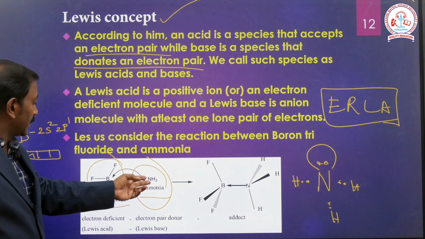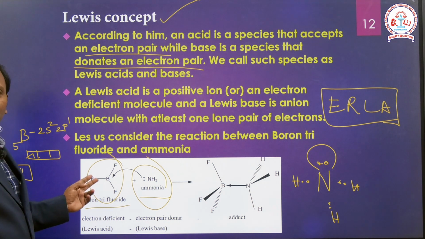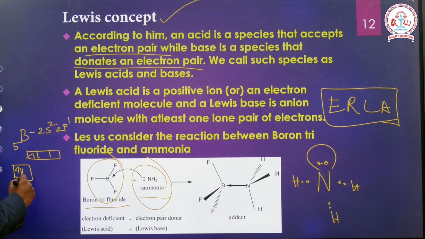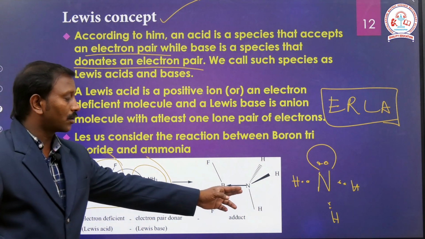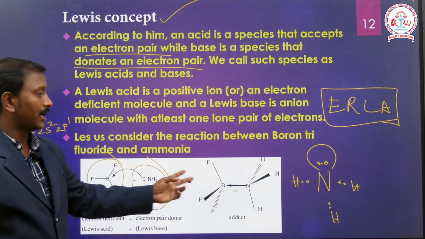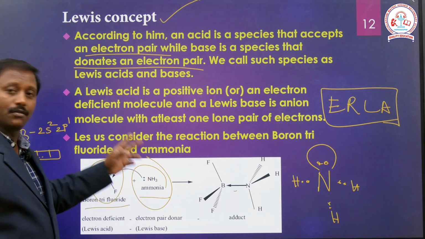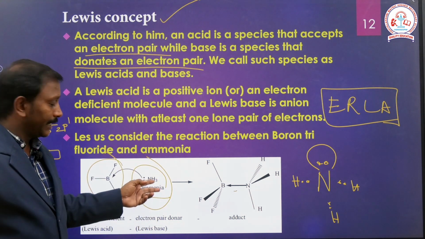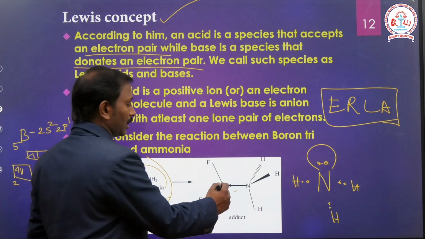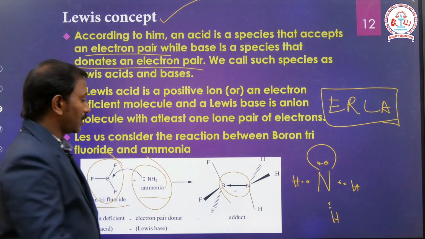Boron has empty orbitals, the 2p orbitals, available. So it makes a coordinate covalent bond. In ammonia, the two electrons needed for the bond are given by nitrogen. So nitrogen donates the lone pair of electrons from itself, making a coordinate covalent bond. This product is called an adduct.